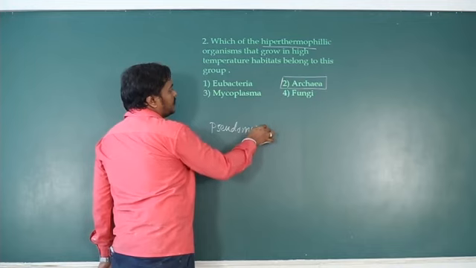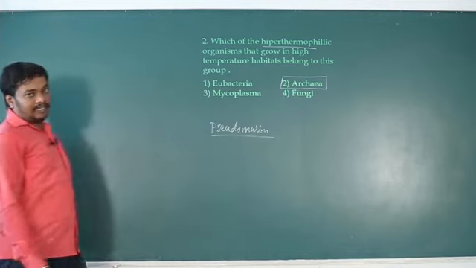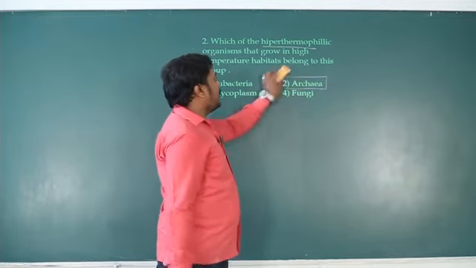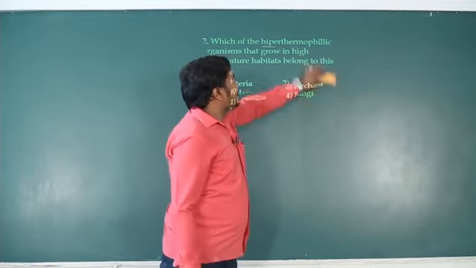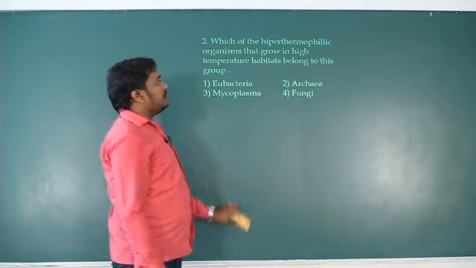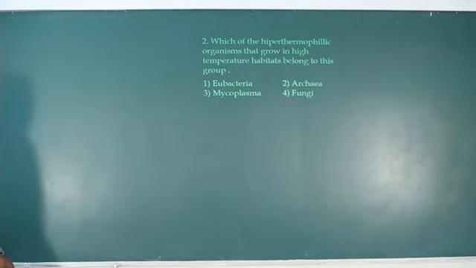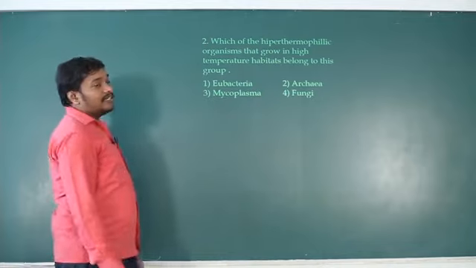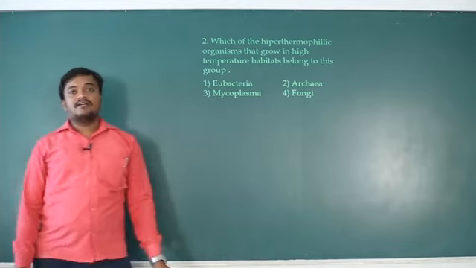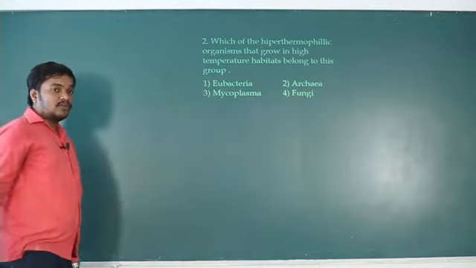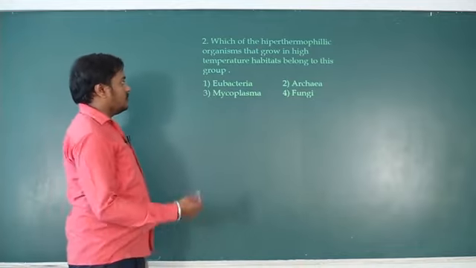Due to the presence of pseudomurein, they can tolerate high and even low temperature. You learnt in the second year that one of the bacteria belonging to this group has a thermostable polymerase enzyme isolated from it. The example is Thermus aquaticus, and the enzyme isolated from it is Taq polymerase. So you learned that.